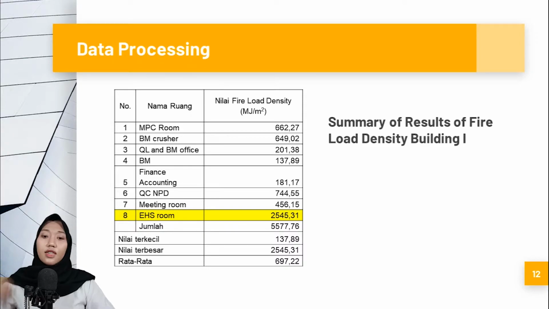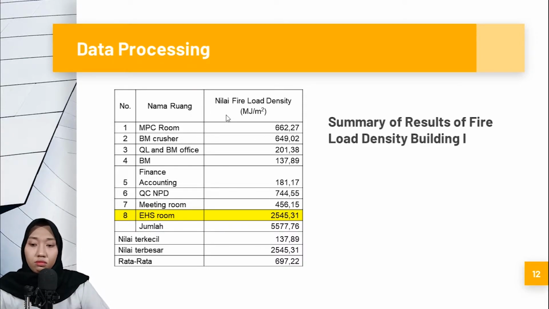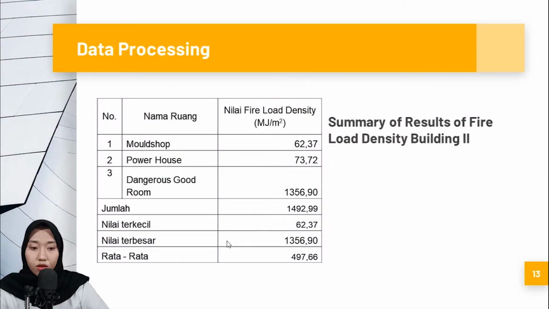And the next step is data processing. This is the data processing, a summary of the fire load density results. Building 1 consists of MPC room, BM crusher, KL, BM office, finance, accounting, NPD meeting room, and EHS room. Building 2 contains mold shop, powerhouse, and dangerous goods room.